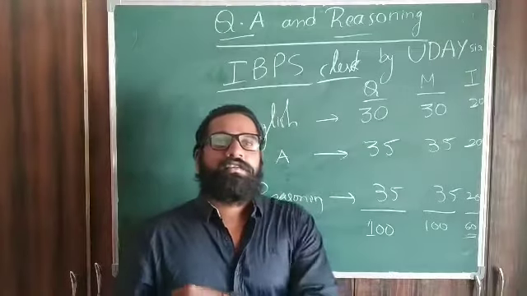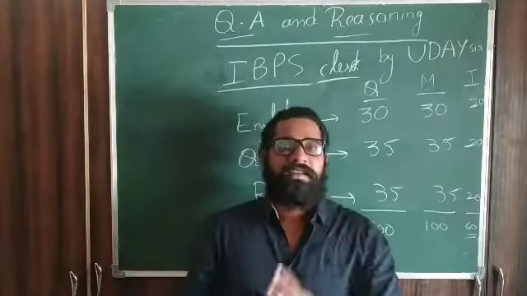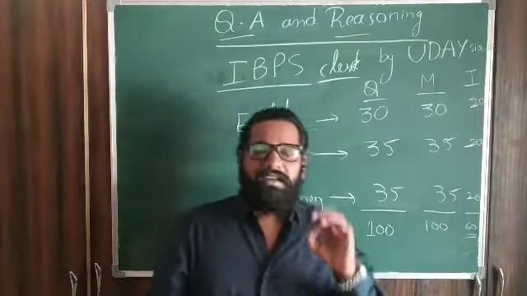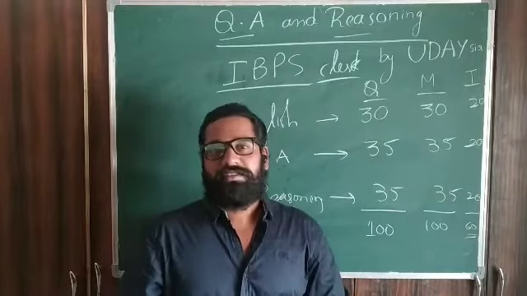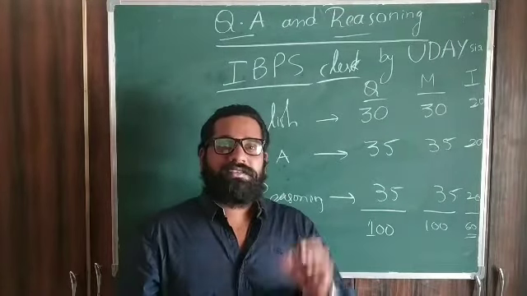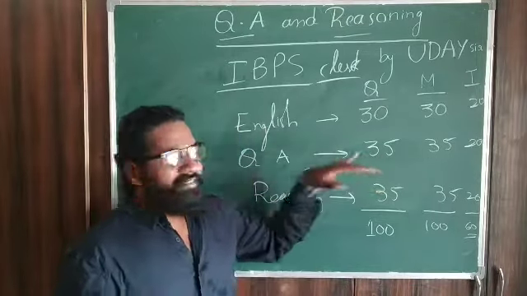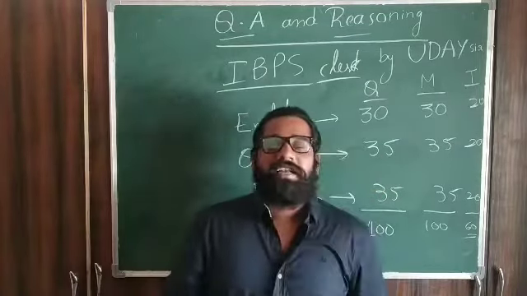Is it clear? Within less than 1 minute, you can answer the questions in reasoning. So out of 35, you will get maximum marks, 34 marks you will get, no doubt in that. If you take the course, I will explain that. Coming to quantitative aptitude, you should score 32 to 33 marks, maximum 33 marks you can score.